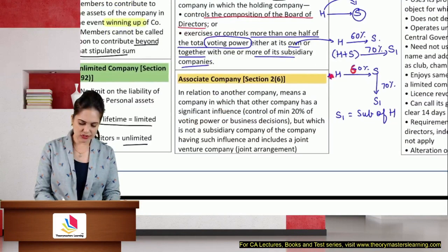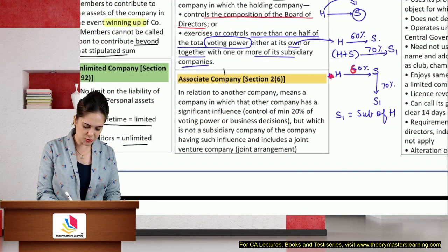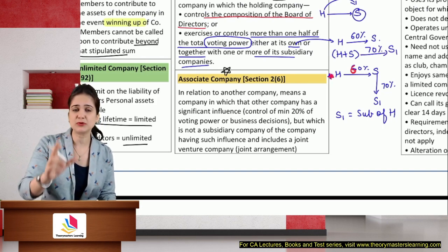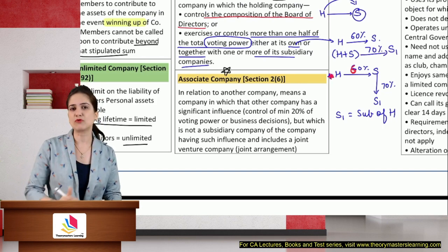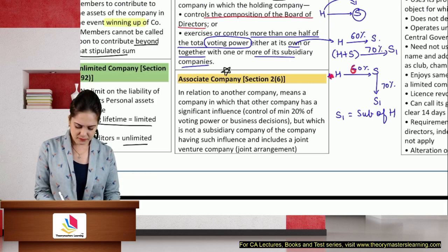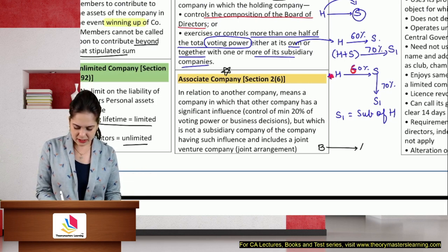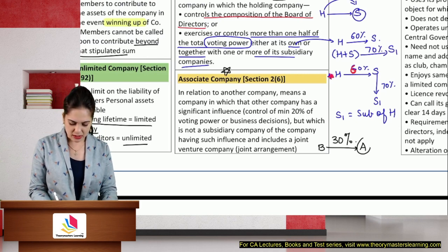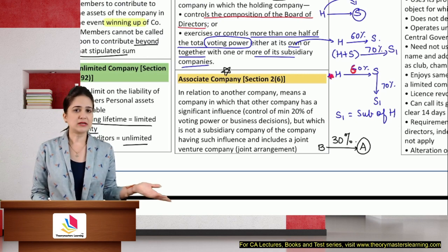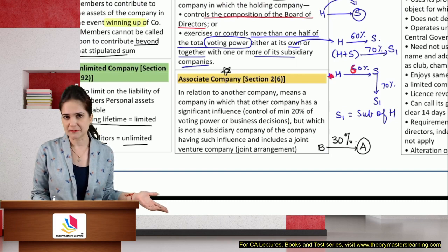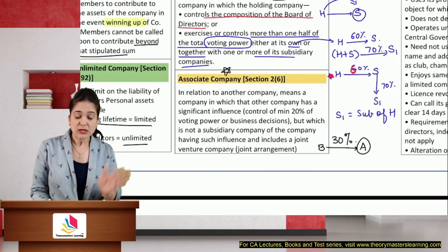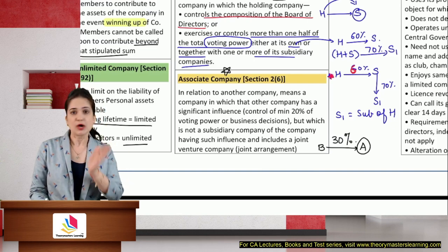Along with this, we have another concept of associate company. Now, who is an associate company? Earlier, we had only the concept of holding and subsidiary. But to become a subsidiary company, you need to own more than 50% of the total voting power. But what if B Limited controls 30% of the voting power or business decisions of A? Now, A is not yet a subsidiary company because B is not holding more than 50% of the voting power. But B is holding at least some significant amount, so that it can influence the decisions of A.